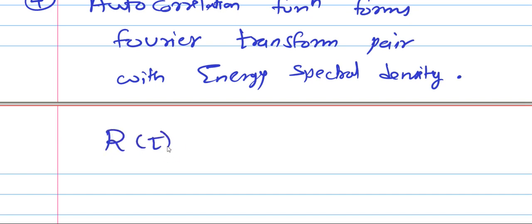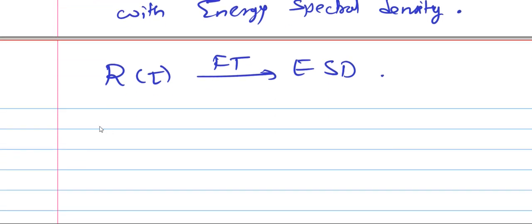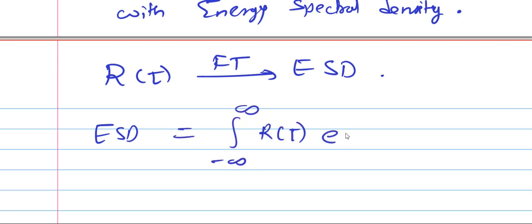That means the Fourier transform of R of tau is the energy spectral density, or you can say that energy spectral density equals integration from minus infinity to infinity R of tau e raised to power minus j omega t dt. This is the definition of the Fourier transform. So if I take the Fourier transform of autocorrelation, I will get the energy spectral density.